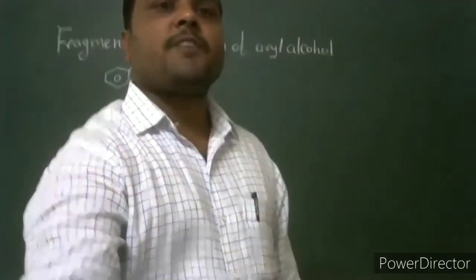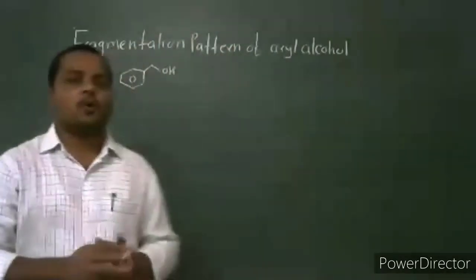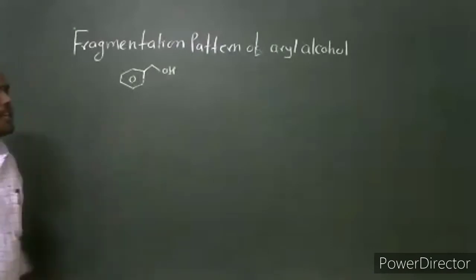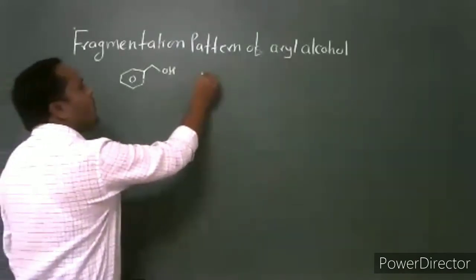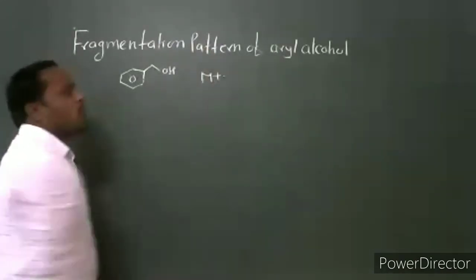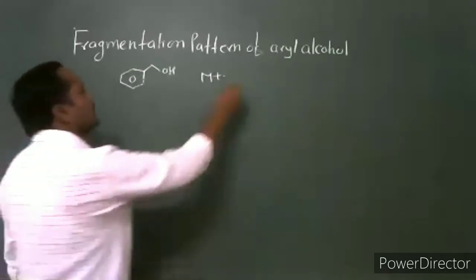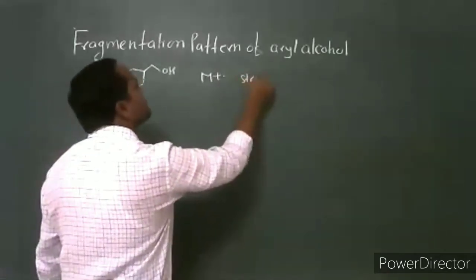Then what is the possible fragmentation for this aryl alcohol? Generally, the molecular ion peak for aryl alcohol is strong in nature.